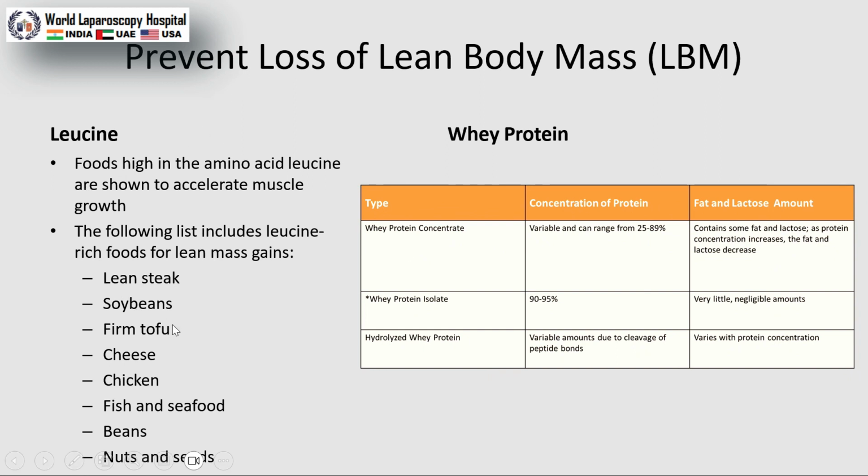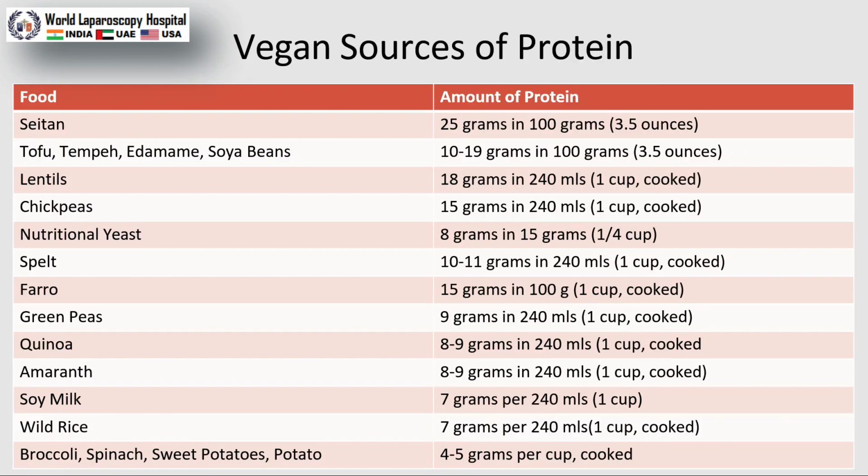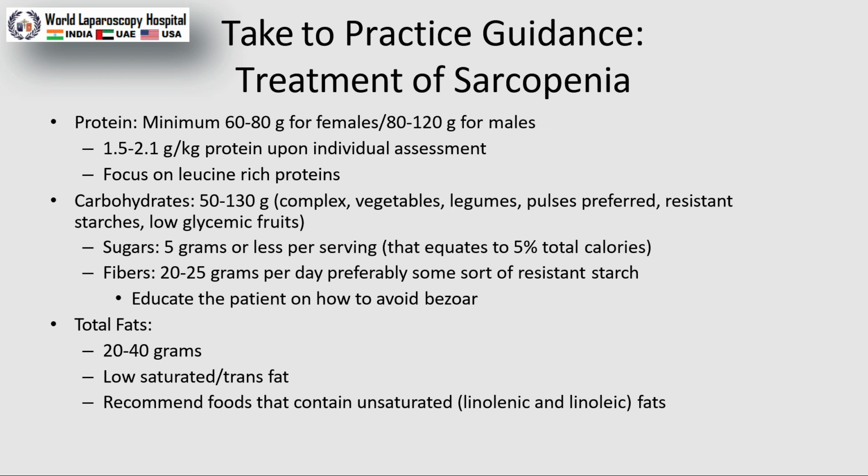Leucine-rich foods are lean steaks, soybean, firm tofu, cheese, chicken, fish, seafood, beans, nuts, and seeds. These are the richest sources of leucine. Patients should take these pre-exercise and post-exercise. Exercise is very important to build lean body mass; without exercise, we can't build muscles. These are the vegan sources of protein: soya, tofu, and all these are good sources. Legumes are somehow not good sources, as the bioavailability of the protein is not good, but still we can give them.